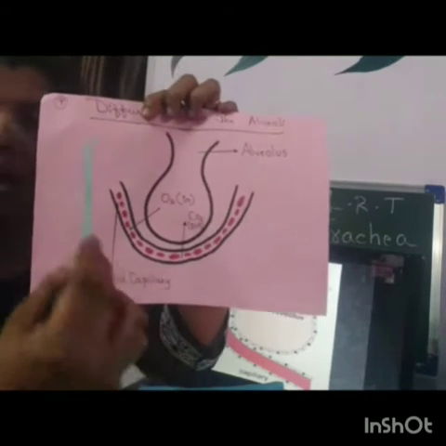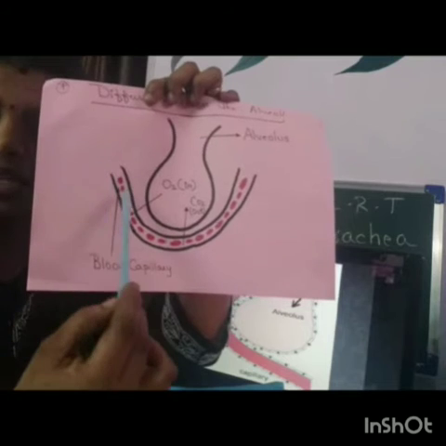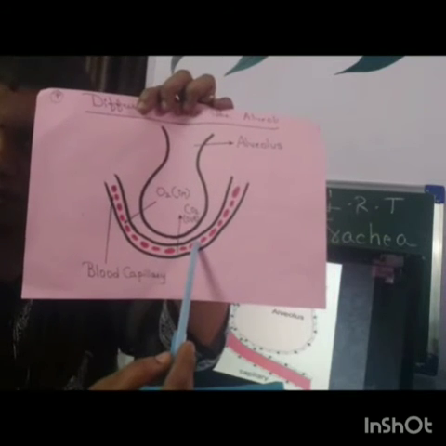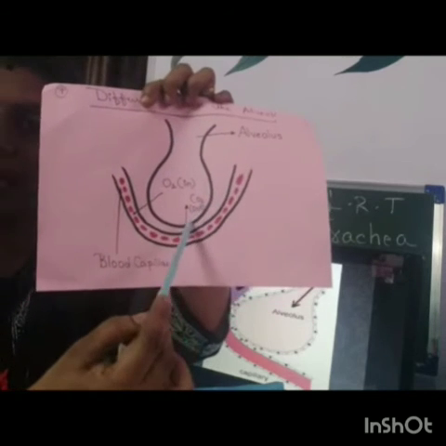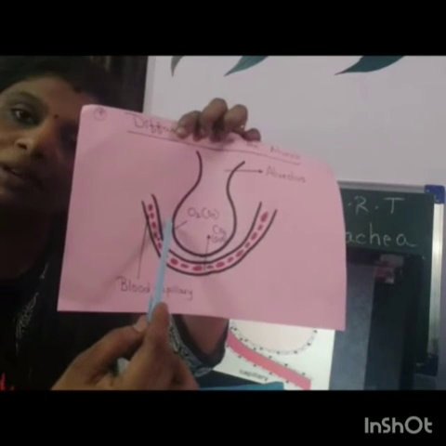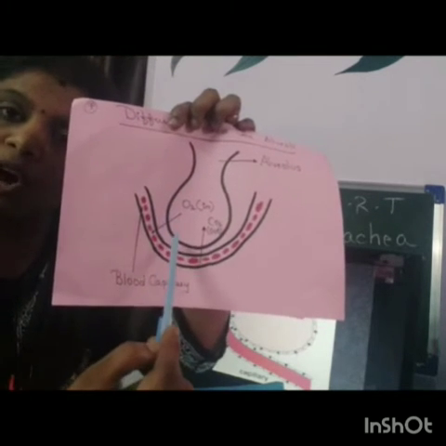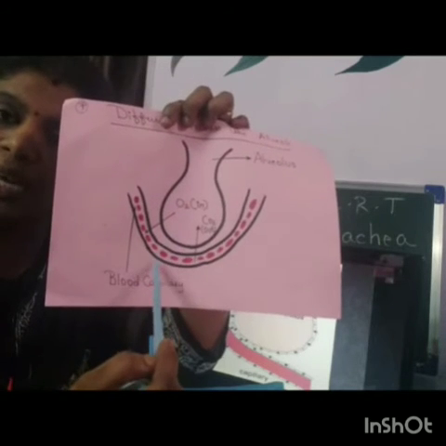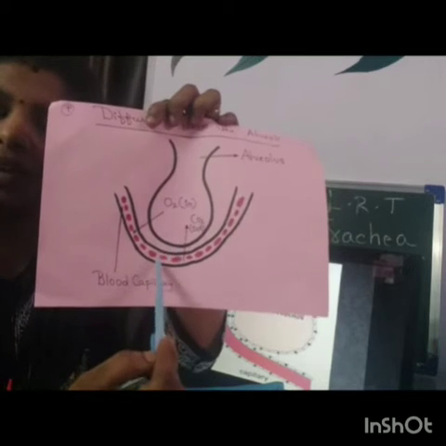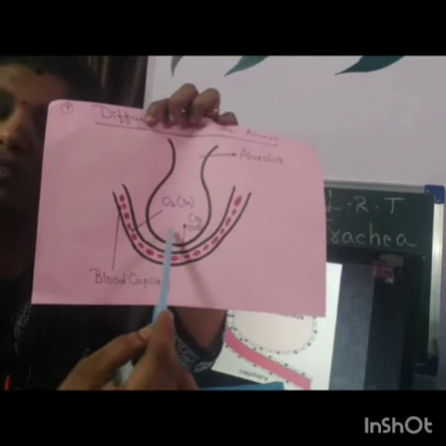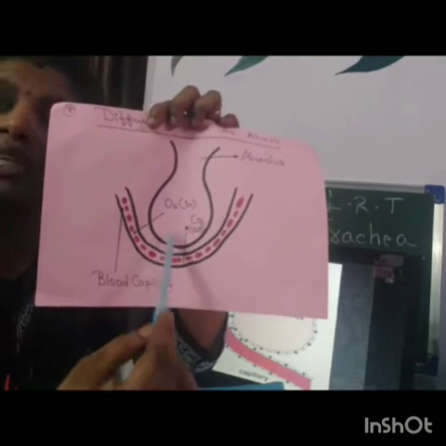So from the pulmonary artery the blood is coming into the capillary. The alveolar sac is also supplied with capillaries. Across the membrane, between the capillary and the surface of the alveoli, diffusion takes place.